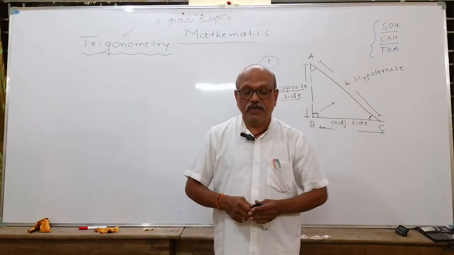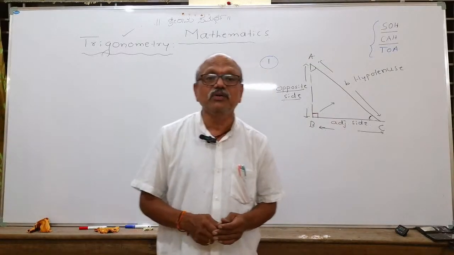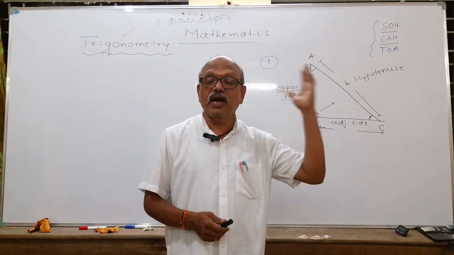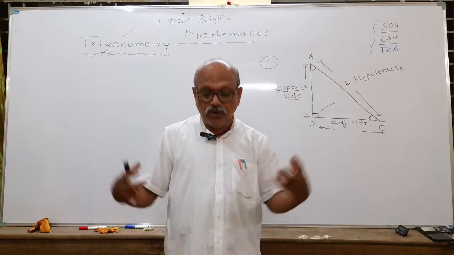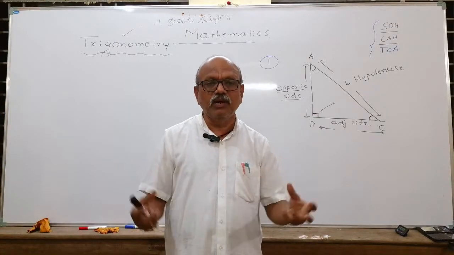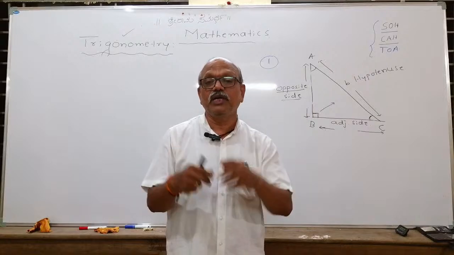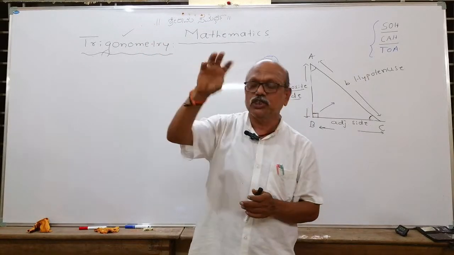What is trigonometry? This is a new branch you are introduced to. One is trigonometry, another is coordinate geometry, and both these branches originate from geometry only. They are derived and improvised from geometry, and trigonometry is particularly an application tool.